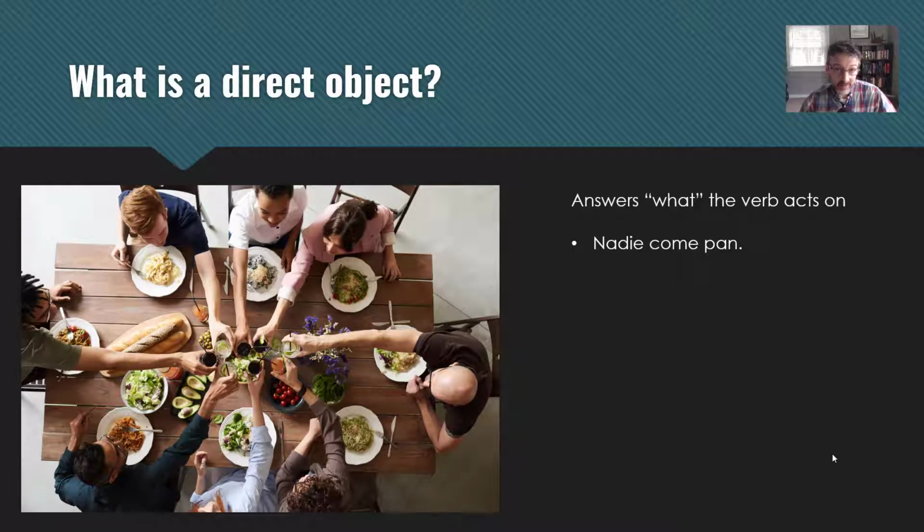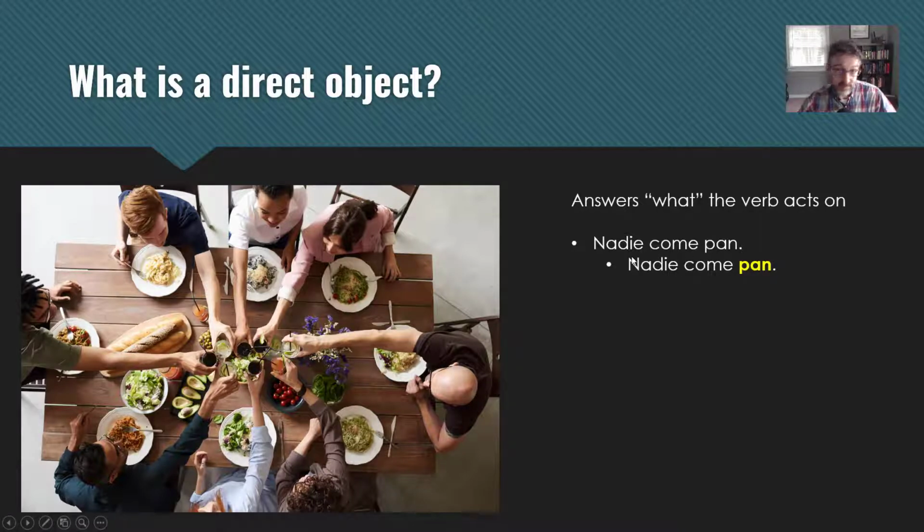What is the direct object? You've got two substantives here. You've got nadie, which is no one, and pan, which means bread. This is a pronoun and this is a noun. One of those is the subject and one is the direct object. So you need to ask yourself, nobody eats what? The answer would be pan, bread.